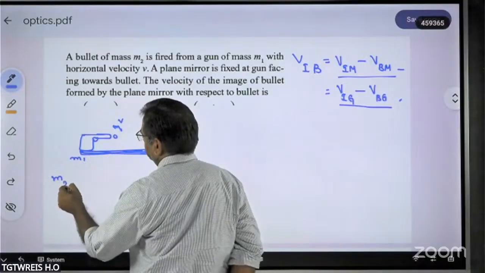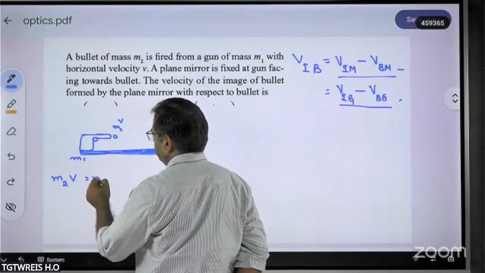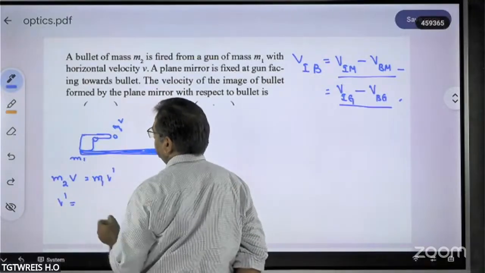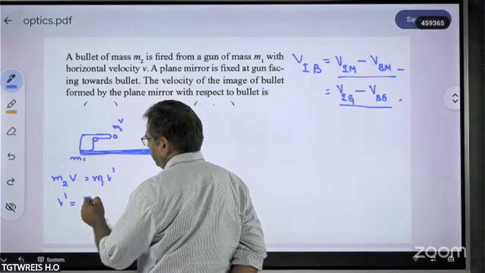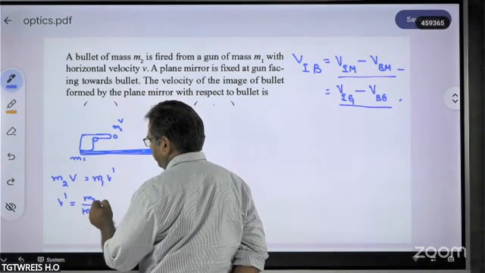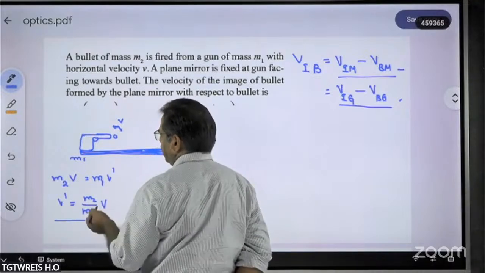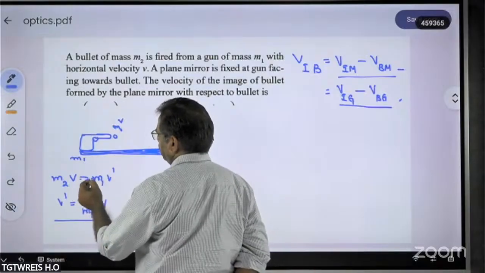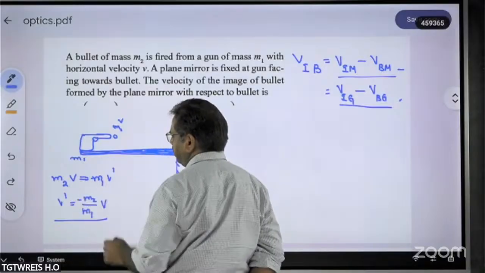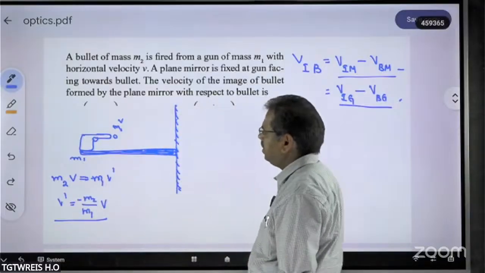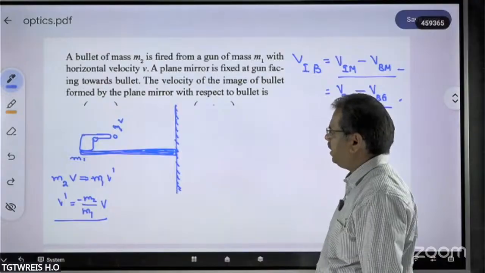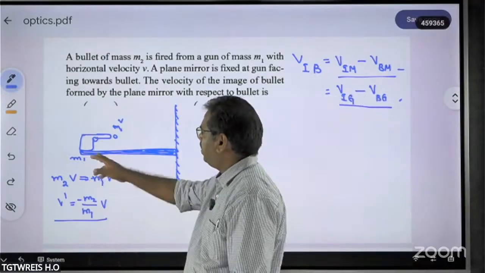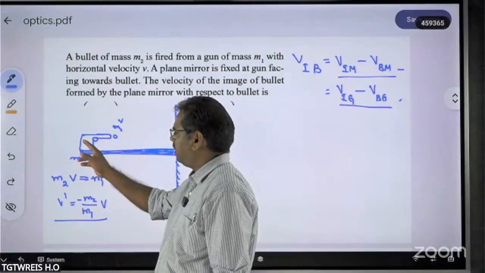Bullet mass is m2, velocity v, equals m1 into say v dash. So v dash, the velocity of the gun, is m2 by m1 into v. Of course, you will get it in the opposite direction. No doubt at all. To conserve the momentum, v dash is equal to minus m2 by m1 into v. What is this? This is the recoil velocity of the gun.